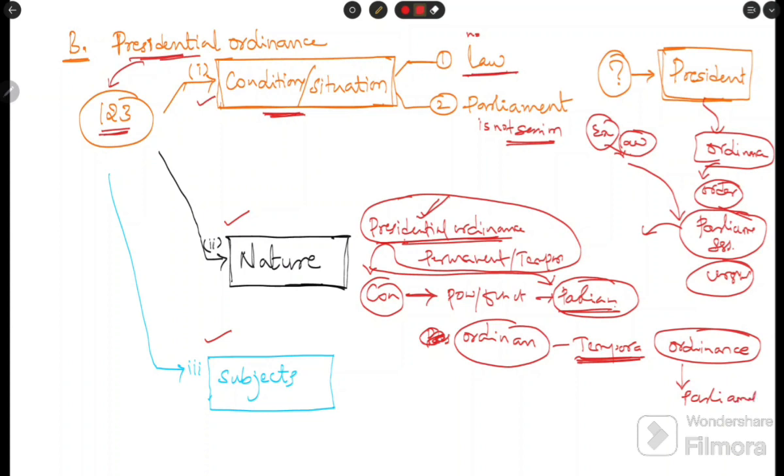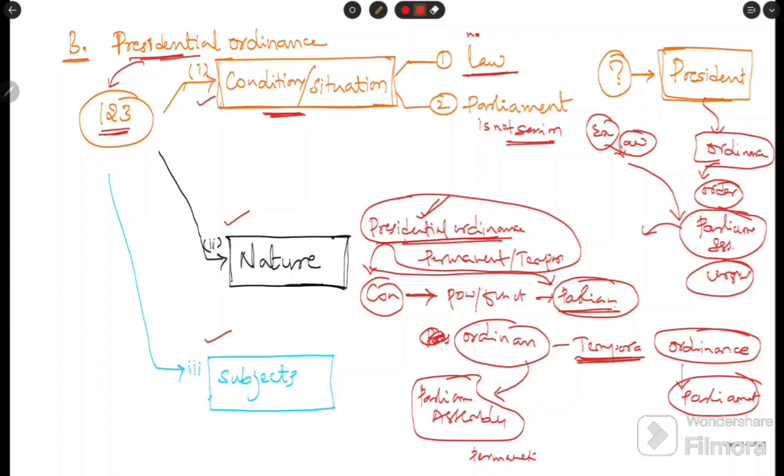It means when Parliament assembles, these ordinances need to be passed by Parliament. Then only do these ordinances become permanent. What the president passes is temporary. They become permanent when Parliament passes them. What is the time period?